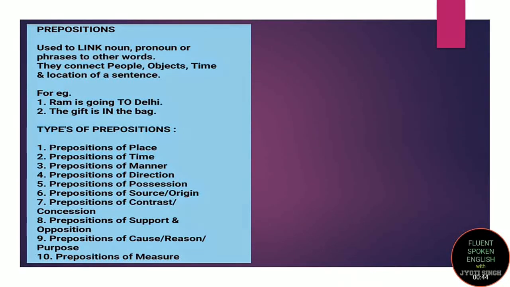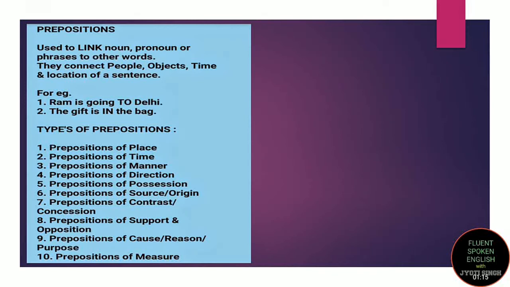Ram is going to Delhi. Here, Ram is going somewhere. Now, to be very specific, that Ram is going to Delhi only, he is not going to some other place, we have used the preposition "to", which means that he is going to Delhi. Second example, the gift is in the bag. Here, the preposition is "in". That means the gift is inside the bag, right?